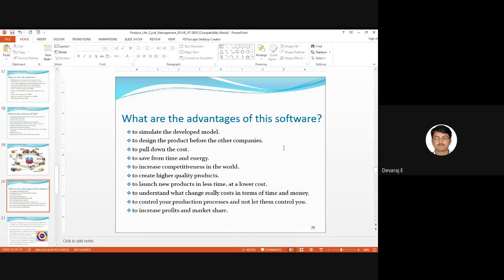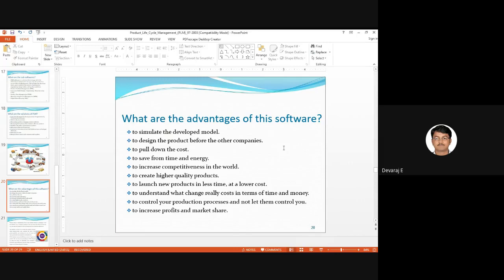That comes under the second point, to design the product before the other companies do. According to the customer needs, if you develop a product and supply it to the customers, your product will automatically sell well, and the maturity, or you can say the life, of the product will be good.